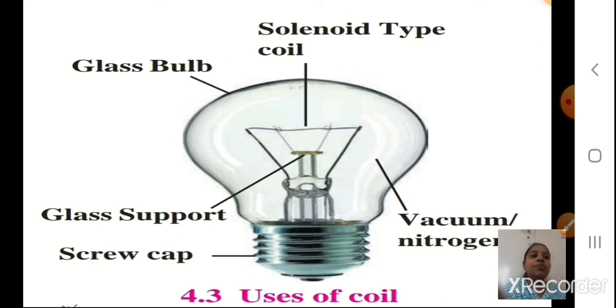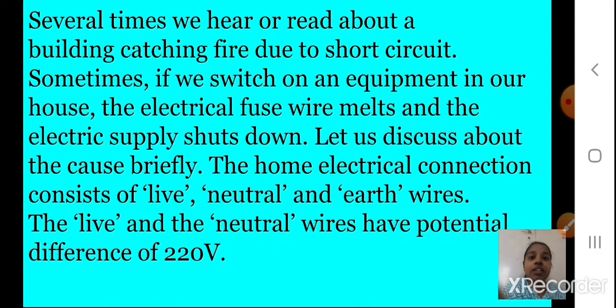Okay, we'll continue. Several times we hear or read about a building catching fire due to short circuit. You must be knowing about this. Sometimes if we switch on an equipment in our house, the electrical fuse wire melts and the electric supply shuts down. Now you have MCBs at your home: if the power load is more, the breaker automatically trips and the electricity goes. So when the electrical fuse wire starts melting, the electrical supply automatically shuts down. Let us discuss the cause briefly.